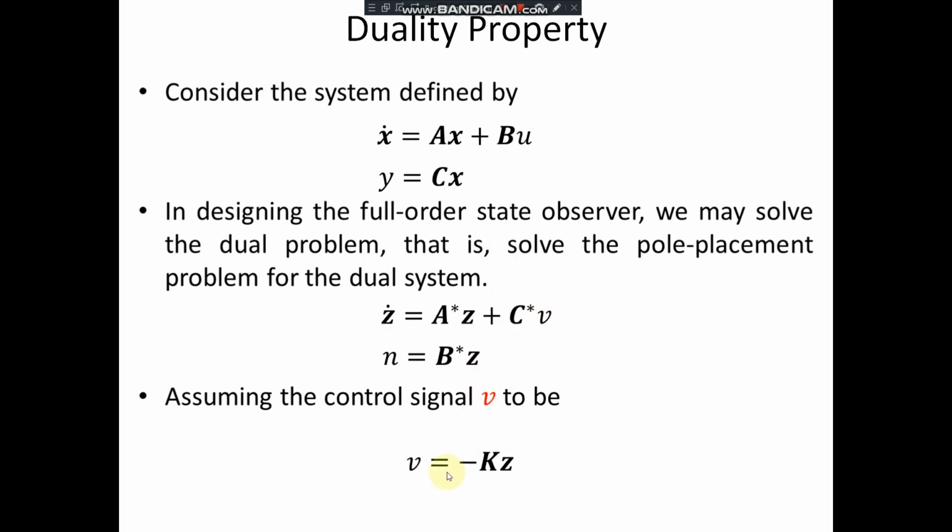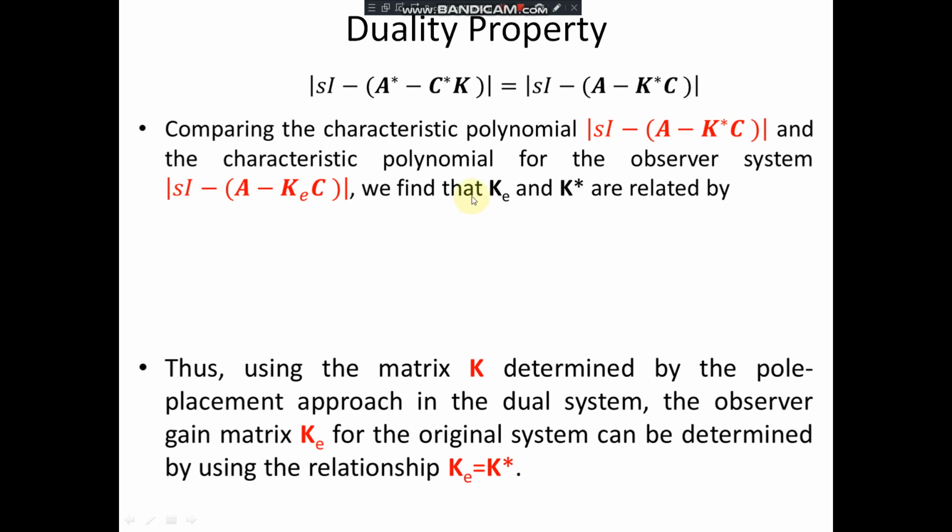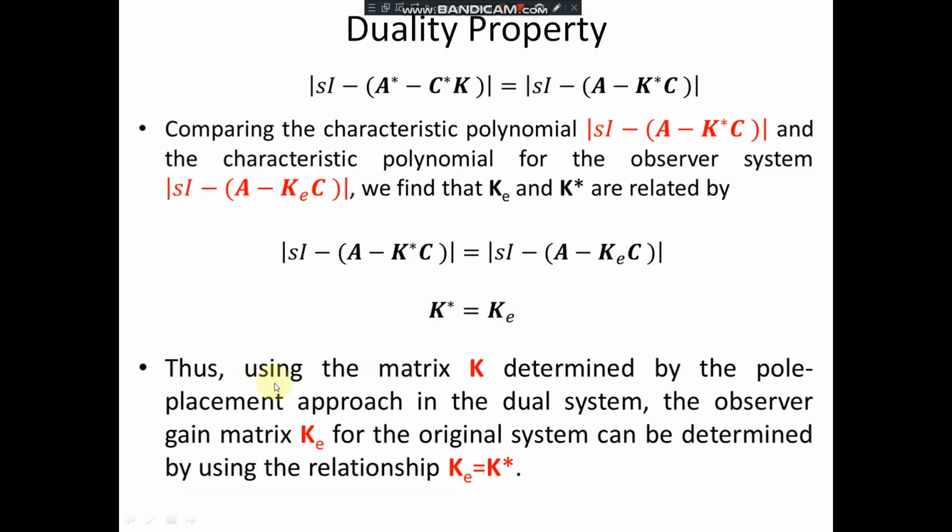Therefore, from this we can have v equal to minus K z, just converting that x into the z variable. So we can see this K transpose is equal to Ke. Therefore, we obtain this using matrix K determined by the pole placement approach in the dual system. The observer gain matrix Ke for the original system can be determined using the relationship Ke is equal to K transpose. So this is the observer-based design, and the methods we'll discuss in our next lecture.